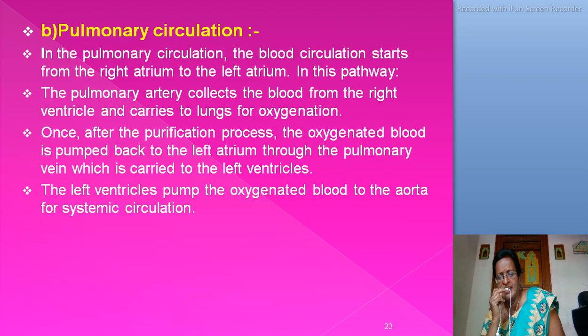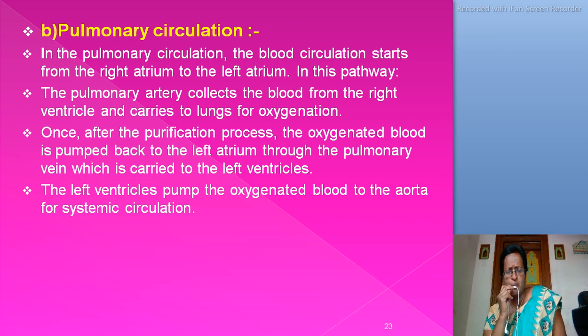Second one, in double circulation, that is pulmonary circulation. In the pulmonary circulation, the blood circulation starts from the right atrium to the left atrium. In this pathway, the pulmonary artery collects the blood from the right ventricle and carries it to the lungs for oxygenation.